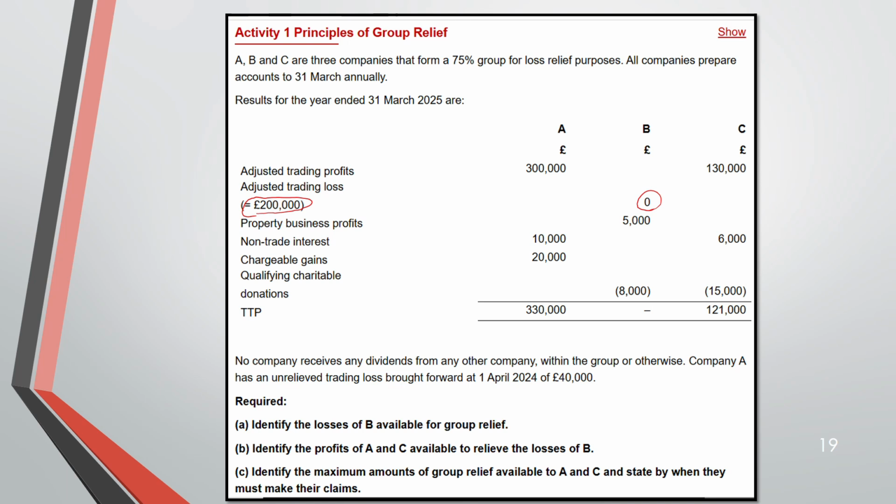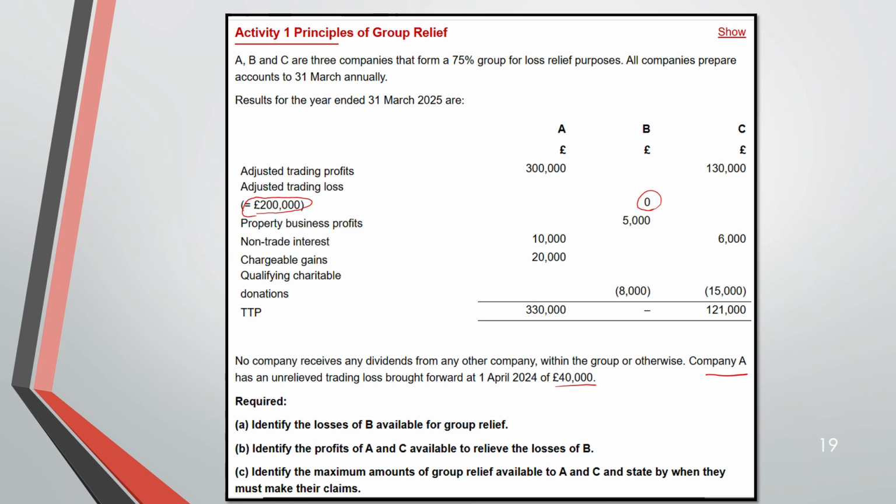Now, no company receives any dividend from within the group or otherwise. Company A has unrelieved trading loss brought forward of 40,000. So A, B, C: identify the losses of B available for group relief. B, identify the profits of A and C available to relieve the losses of B. C, identify the maximum amount of group relief available to A and C and state by when they must make the claim. That's why you have to know the dates.